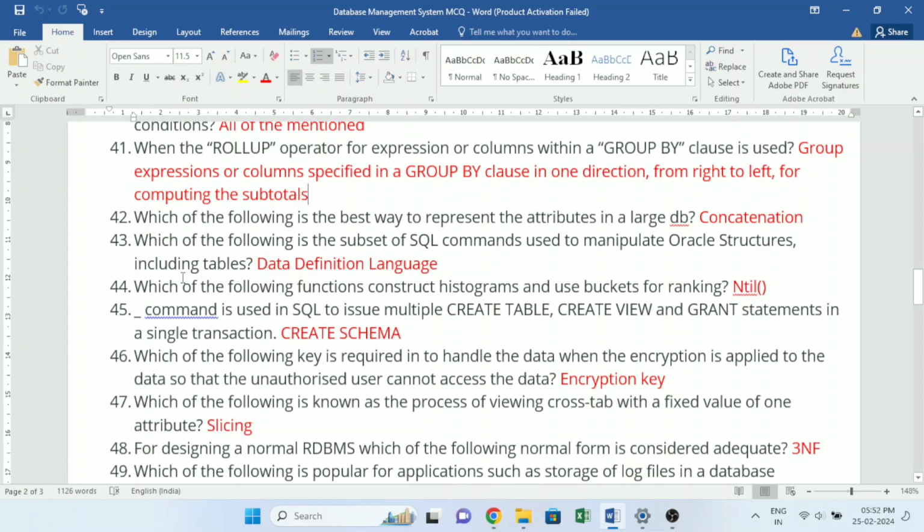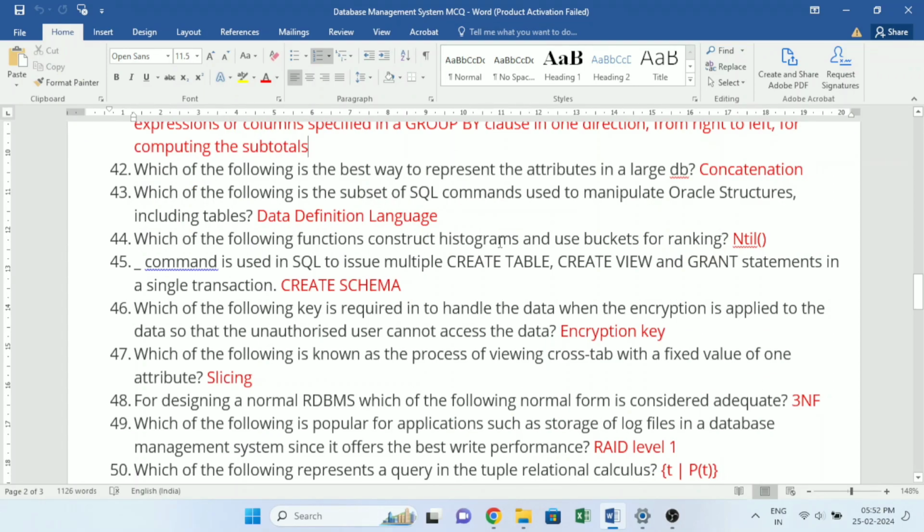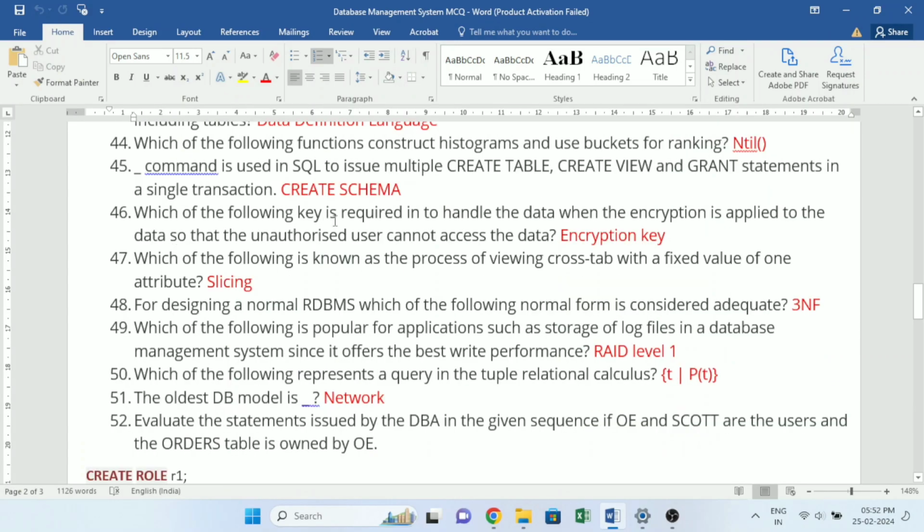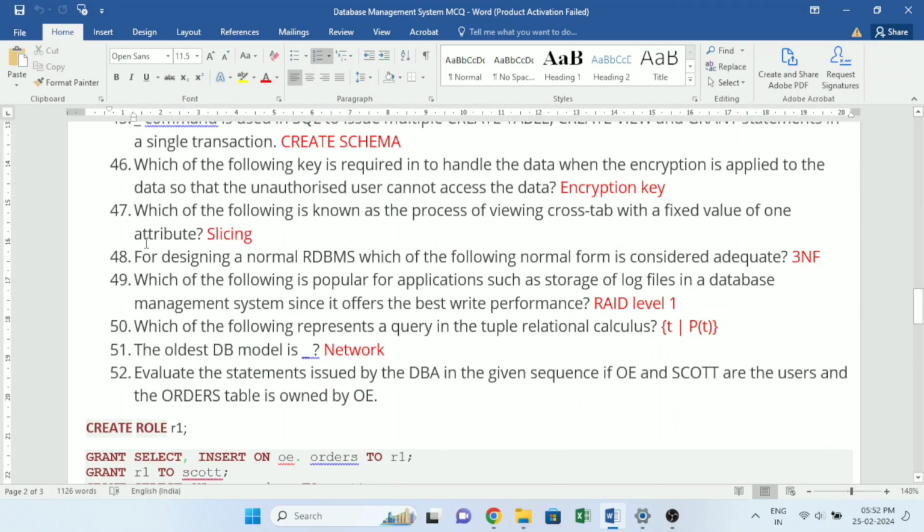Data definition language. Which of the following functions construct histograms and use buckets for ranking? Ntile. Underscore command is used in SQL to issue multiple create table, create view, and grant statements in a single transaction. Create schema. Which of the following key is required to handle the data when the encryption is applied to the data so that the unauthorized user cannot access the data? Encryption key. Which of the following is known as the process of viewing crosstab with a fixed value of one attribute? Slicing.